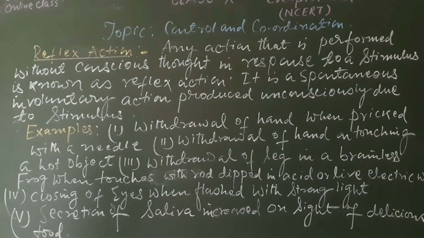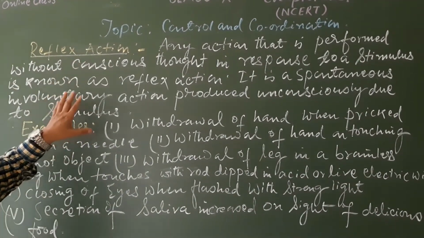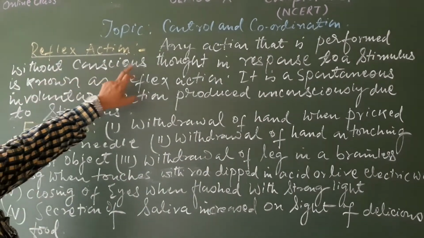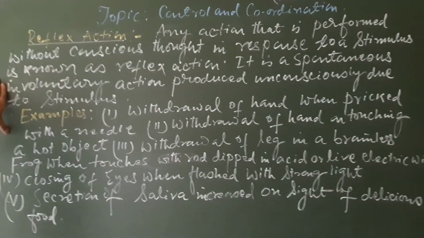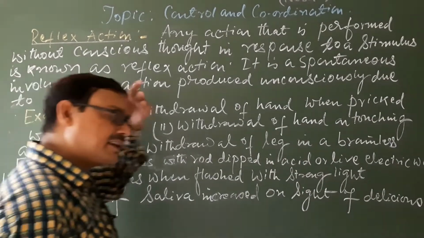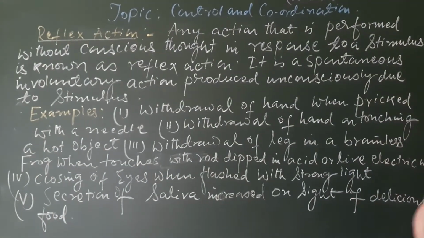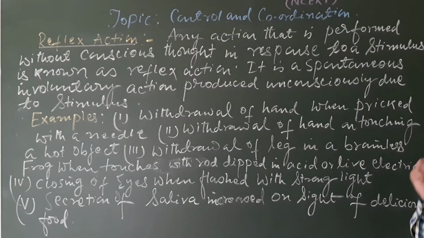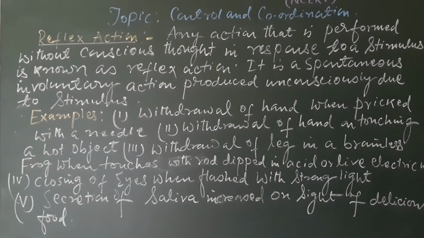In the introductory class, I also talked about these things. Any action that is performed without conscious thought in response to a stimulus is known as reflex action. It is a spontaneous involuntary action, without any thinking and thought. Any response from the body on application of a stimulus is known as a reflex action.